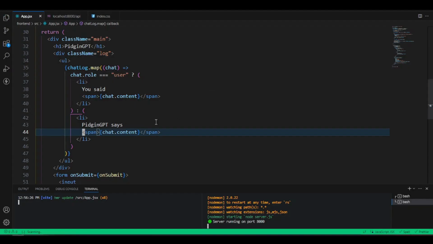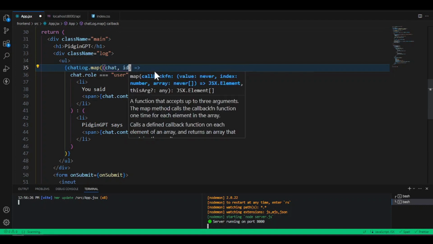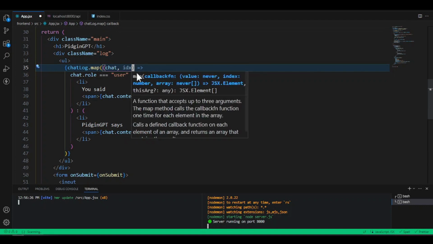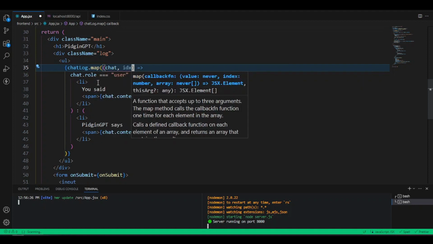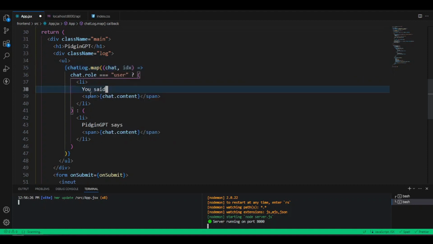Let's go back into our code editor, and just here we want to add our ID. So right now we just want to add the ID as our second parameter. So let's just call it idx, as per index, because the second parameter of this map method gives us the index of each item. So we want to take that index now, and we just pass it in as key to fix that issue there. So we say idx. Let's do the same for this one also.